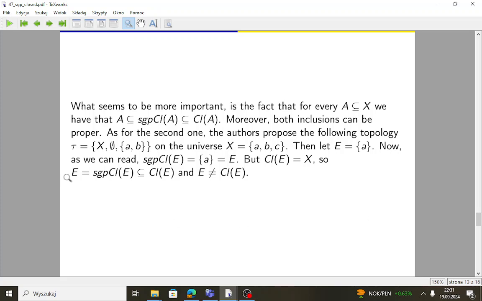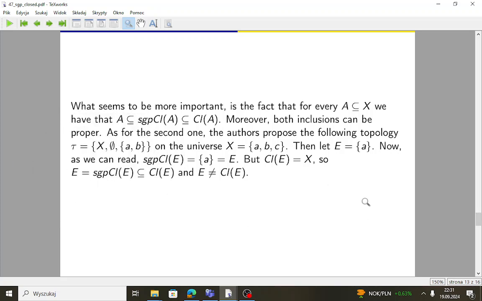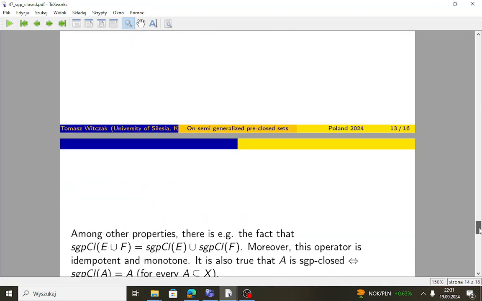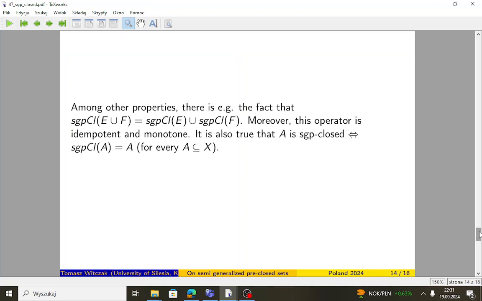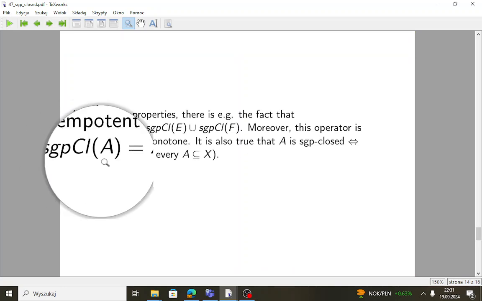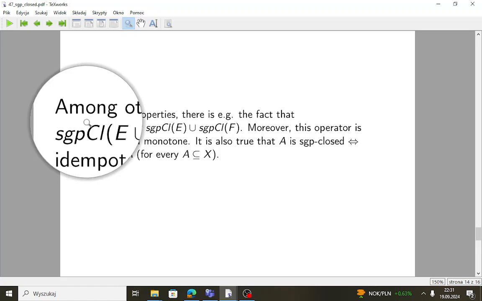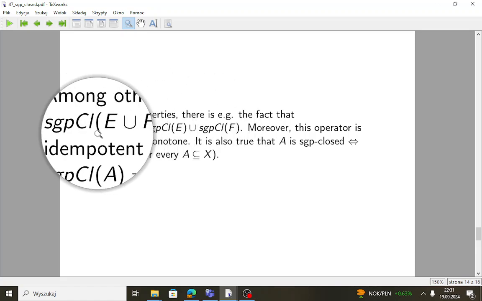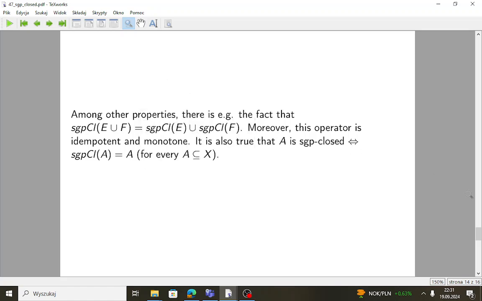This means that E is sgp-closed, but in fact this should be proved, and they prove it: a set is sgp-closed exactly when it is identical with its sgp-closure. Among other properties we have, for example, that the sgp-closure of a union is the union of the sgp-closures.